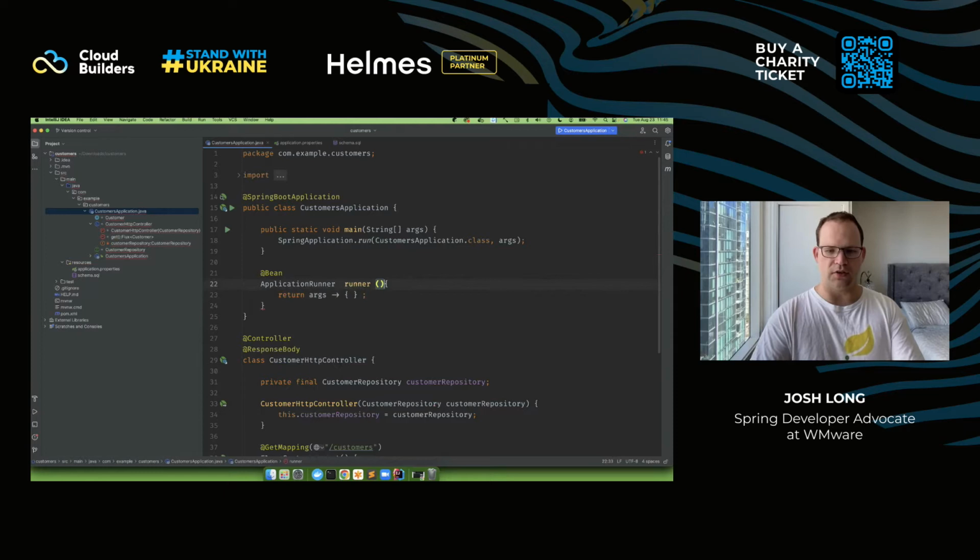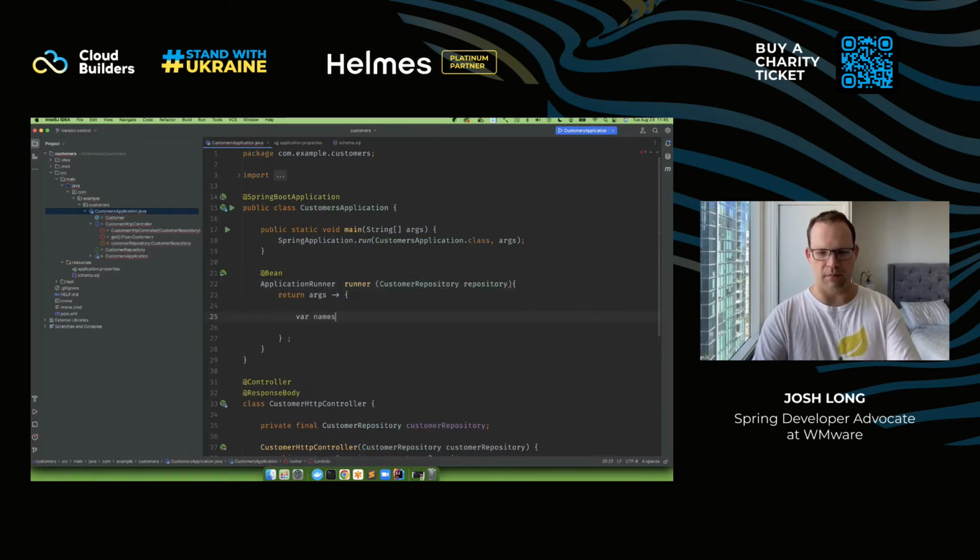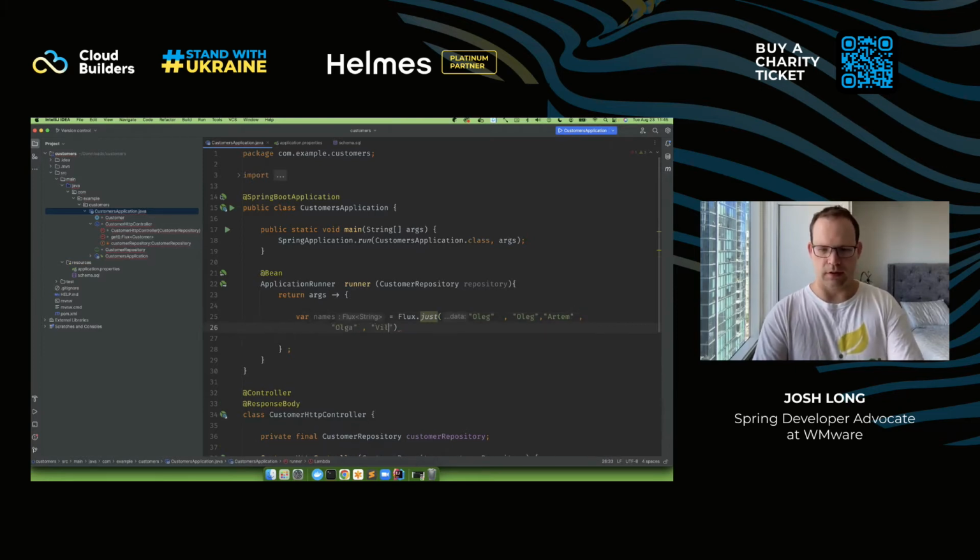Okay, so I'm going to inject this customer repository that we just created here, and I'll say var names equals, and I'll just say, okay, some people on the Spring team. I've actually got two Olegs, believe it or not, and Artem, and Olga, and Violetta. Just amazing engineers on the Spring team. Who else could I put in there? Goodness, Madhura, of course. Stefan. There we go. So just some names. And we need Yuxin.